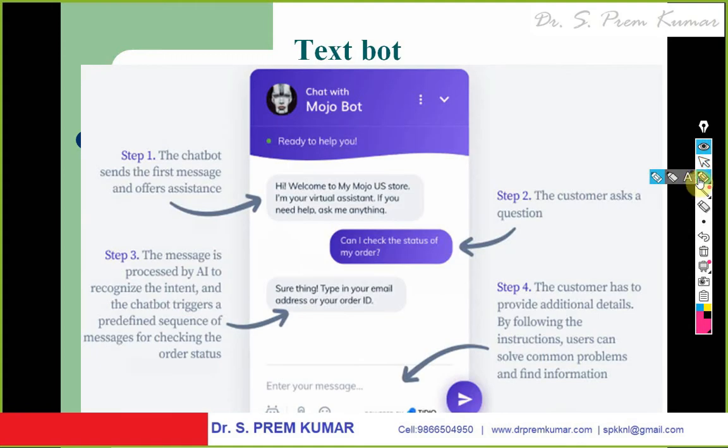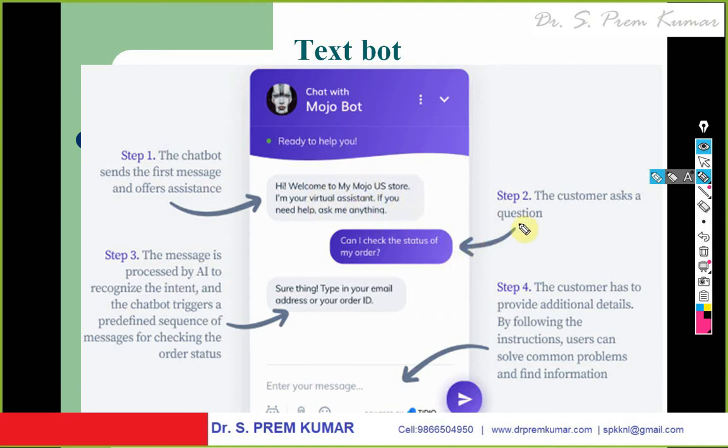Let us go through the text bot. As an example, the first step, the chatbot sends the first message and offers assistance. Whenever you enter a particular site, it says, hi, welcome, what can I do for you? This is the message you get from the chatbot.